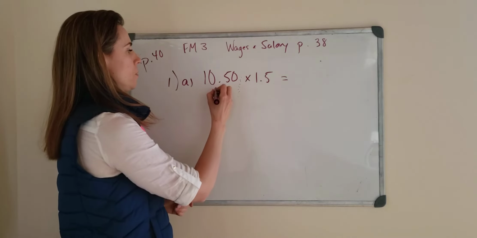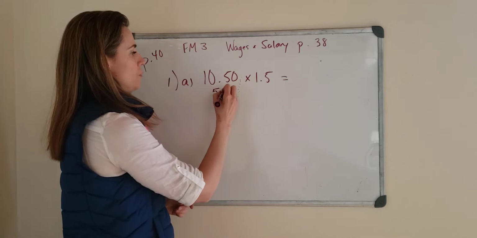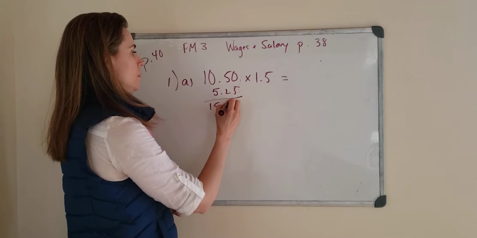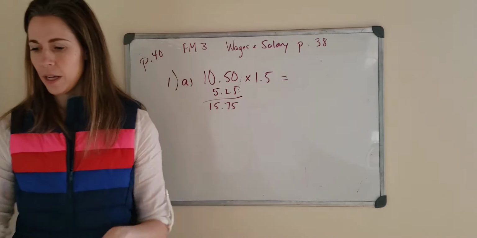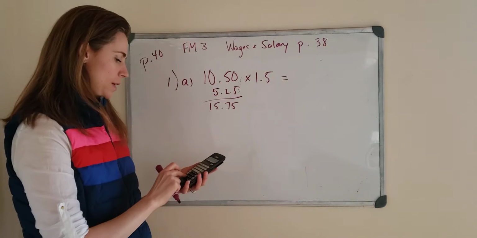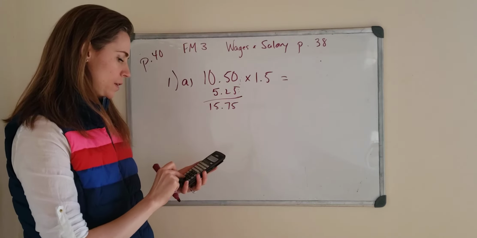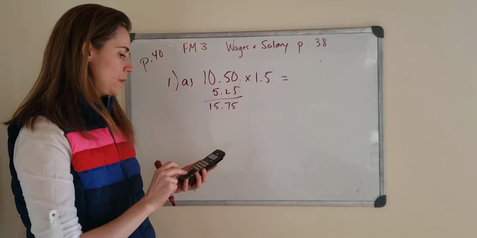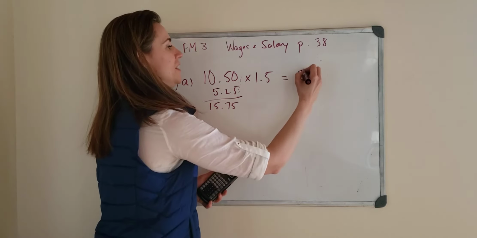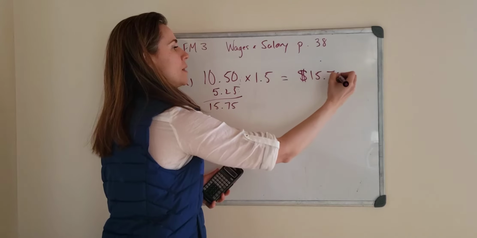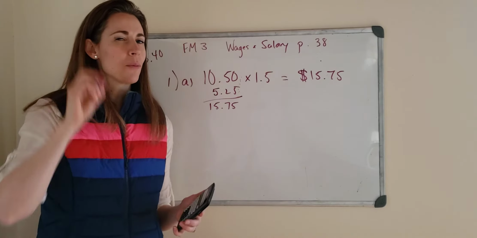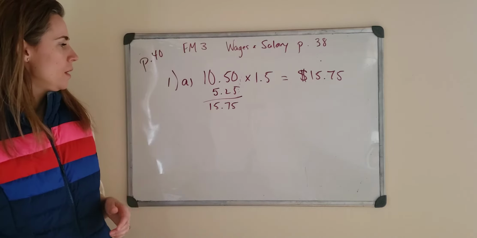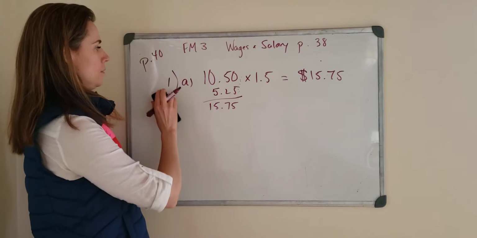So I can quickly notice that half of 1050 is 525. I'd add that on, 1575. Or I could have taken my calculator and said 1050 times 1.5. Oh, what a surprise, 1575. Sometimes I like to just keep my brain working well without using my calculator and understand where my number is coming from. So that's the answer for 1A.